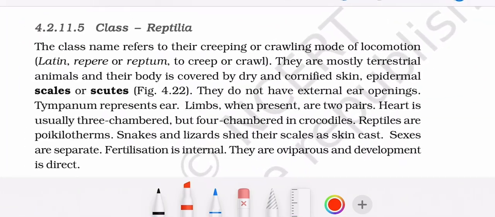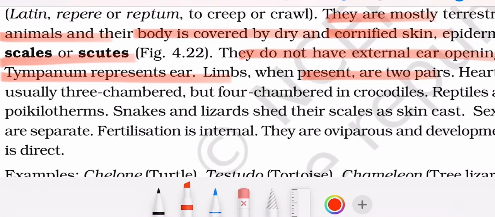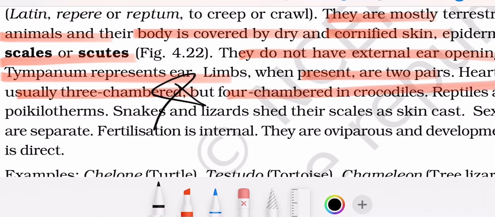Moving ahead to class Reptilia. The class name refers to the creeping and crawling mode of locomotion. They are mostly terrestrial animals. Their body is covered by dry and cornified skin. Epidermal scales are present. They do not have external ear openings. Tympanum represents ears. Limbs, when present, are two pairs. Heart is usually three-chambered but four-chambered in crocodile. Reptiles are poikilotherms. Snakes and lizards shed their scales as skin cast.